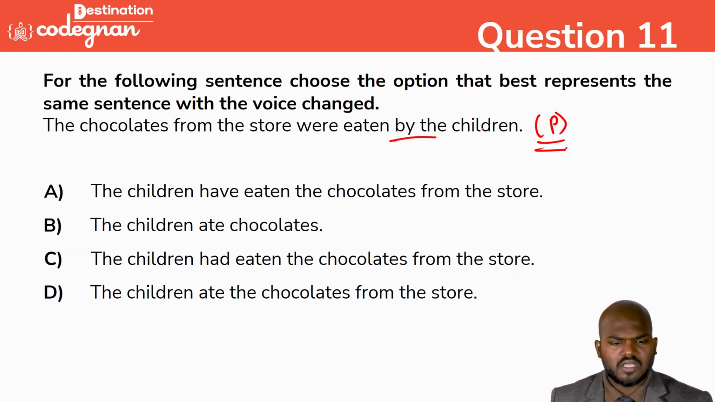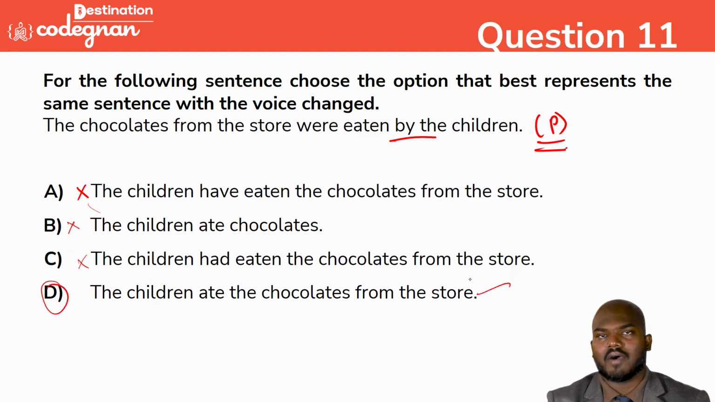Children have. What is "have"? It has no meaning here. Children ate. You see this one, it has become eaten. It is coming as "ate" very simply, but we have the less sentence here: Children had eaten the chocolates from the store. Had will not come. So children ate the chocolate from the store. So option D is the correct answer. We can mark it here. You got it, guys? Okay.